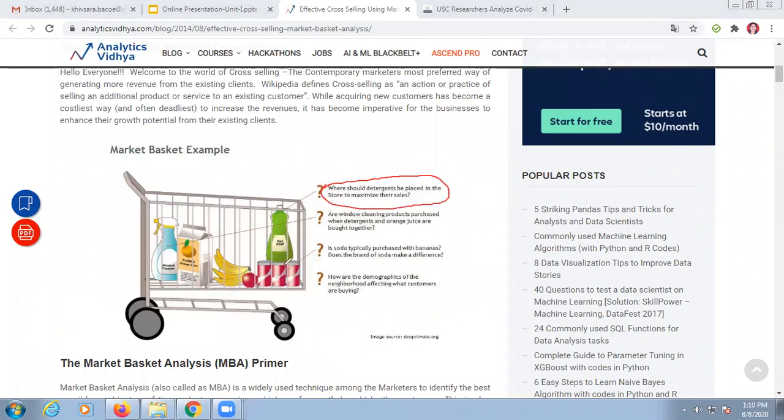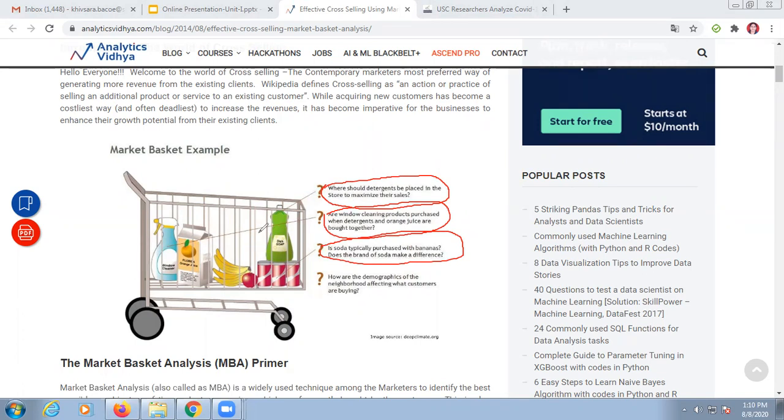So where you have to put the detergent so that its sale should increase, that can be one question. Second question is, is soda typically purchased with bananas, or are window cleaning products purchased when detergents are purchased? So generally they check if a particular customer is purchasing a particular product, they also tend to buy another product.